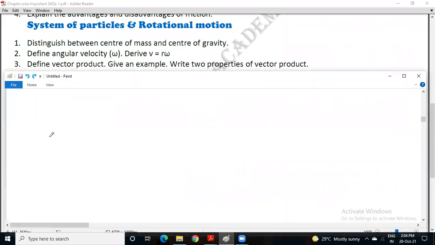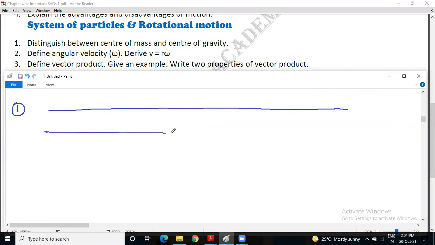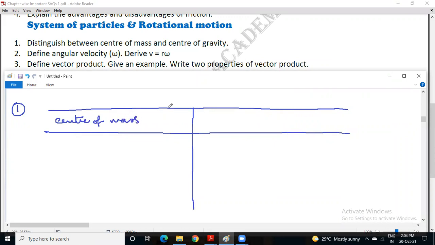Let us begin with the first question. Distinguish between center of mass and center of gravity. Draw a table. On the left side, you take center of mass. On the right side, you take center of gravity.